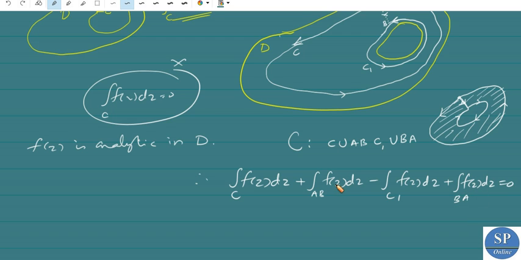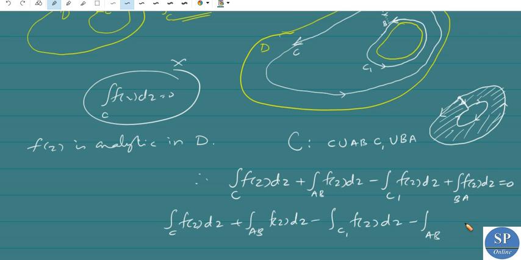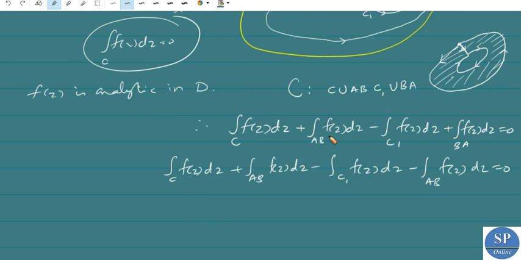So this is the negative of this. So integral ab f of z dz is equal to negative of integral ba f of z dz. So this is equal to, we can write integral over c f of z dz plus integral ab f of z dz minus integral over c1 f of z dz. Here integral from a to b minus integral from a to b f of z dz is equal to 0. So this is cancelled, and this is equal to integral over c f of z dz is equal to integral over c1 f of z dz.